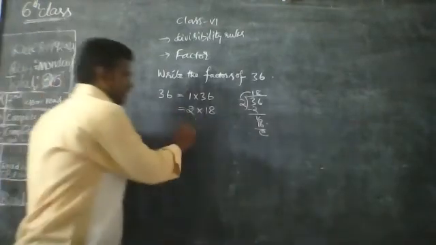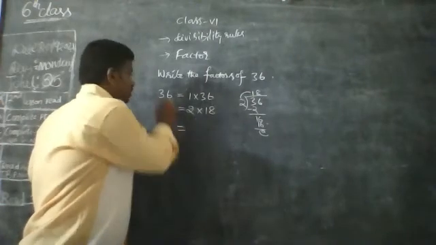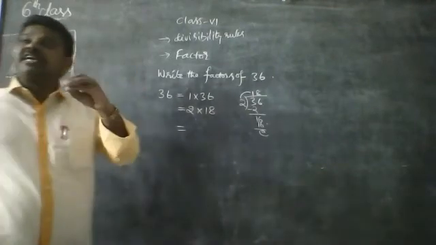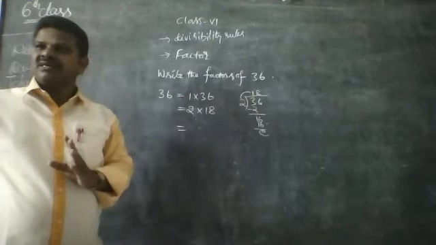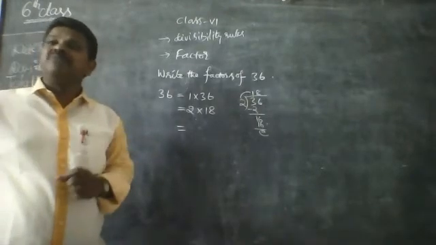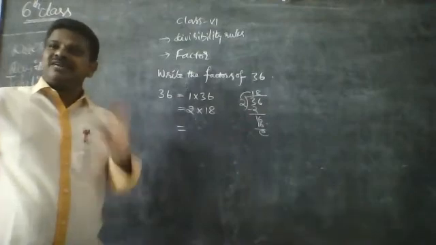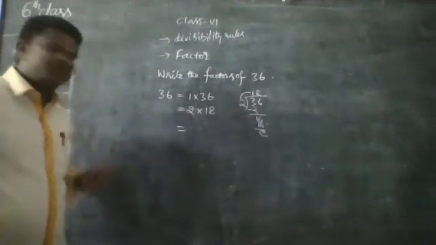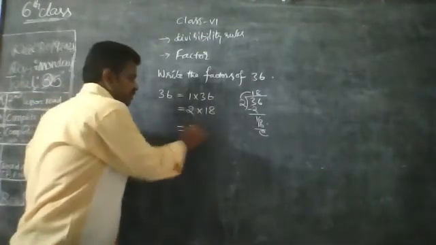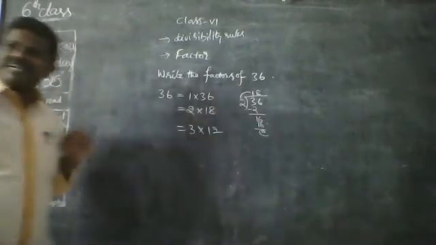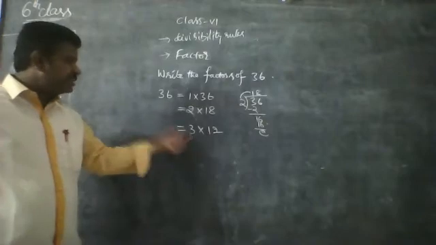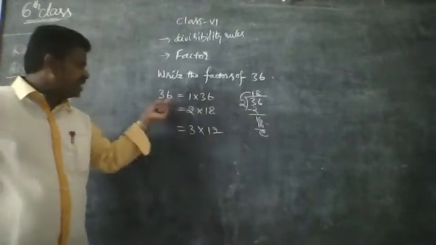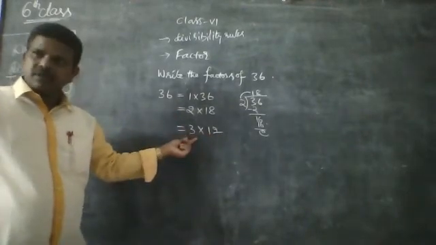Next 3. 3 into 12. 36: 3 plus 6 is 9, and 9 is a multiple of 3. Checking the divisibility rule. Why should I ask you to read the divisibility rules for this? Without dividing, you should know whether it is divisible by a particular number or not. We can say 3 into 12. 3 12s are 36. 3 is a factor of 36. If you divide 36 by 3, we get 12. When 36 is divided by 12, the quotient is 3.